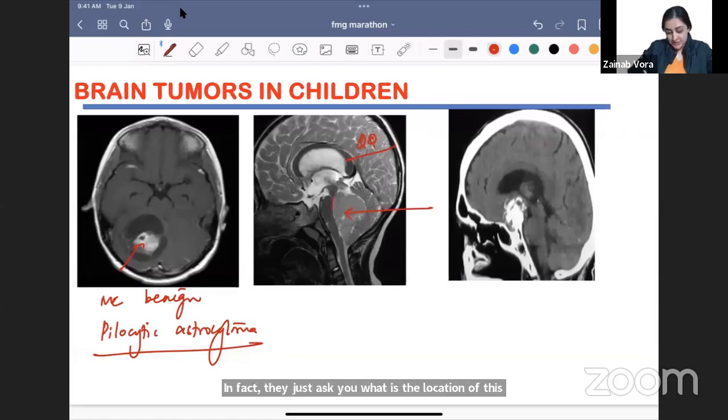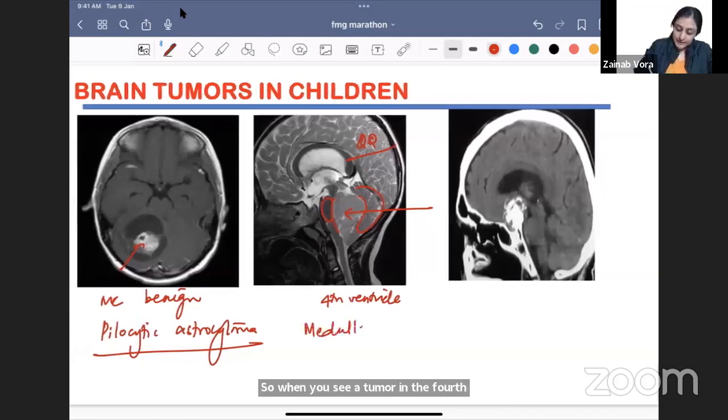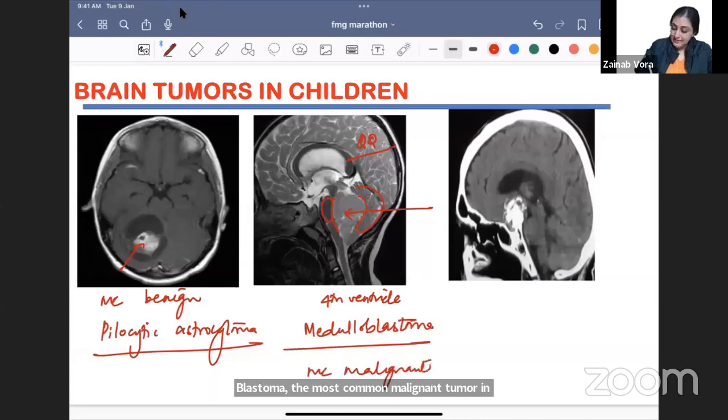So you see that it's the pons anteriorly, ये pons है and पीछे cerebellum है, sagittal image है. So this is the 4th ventricle. So when you see a tumor in the 4th ventricle, what is this? This is our medulloblastoma, the most common malignant tumor in children. ठीक है. म से malignant, म से medulloblastoma. Yes, it can have drop metastasis as well.